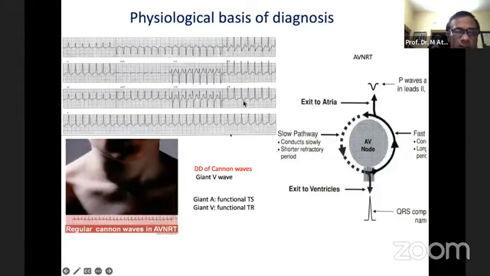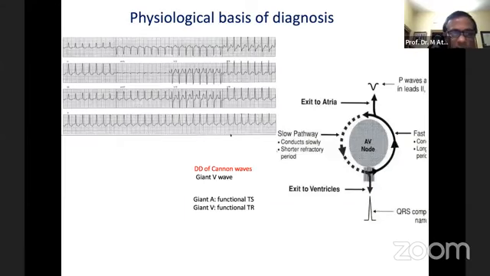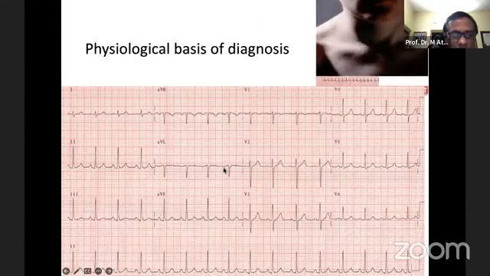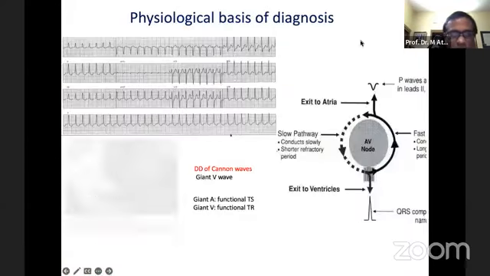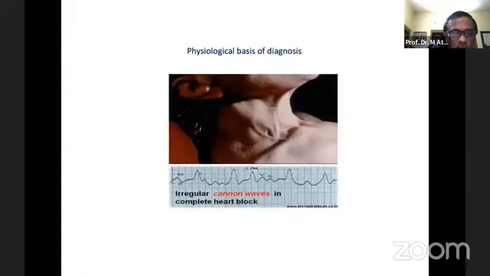So depending on the condition, most of the time we cannot see any P wave, and in that situation, there will be simultaneous contraction of both the ventricles and atrium, and that gives rise to such neck pulsation. An alternative or differential diagnosis is not needed in such a situation when there is such an ECG with this kind of neck pulsation. And even a normal ECG does not exclude the presence of the disease when this kind of neck pulsation is present. So this is the beauty of the physiological findings of the ECG.